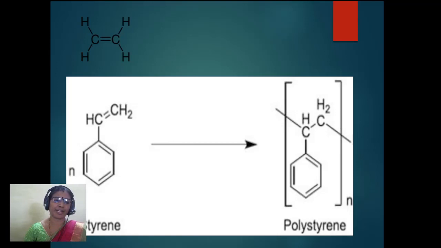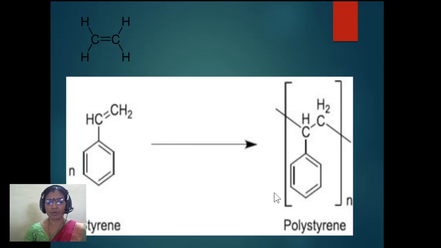If you replace one hydrogen by a phenyl group, you get styrene. Styrene also behaves as a monomer, or repeated units of styrene polymerizes under heat and pressure in the presence of a catalyst. It gives polystyrene. Polystyrene, where the double bond is breaking and becoming single bond, then bonds on either side of carbon, the whole n times, that is polystyrene.